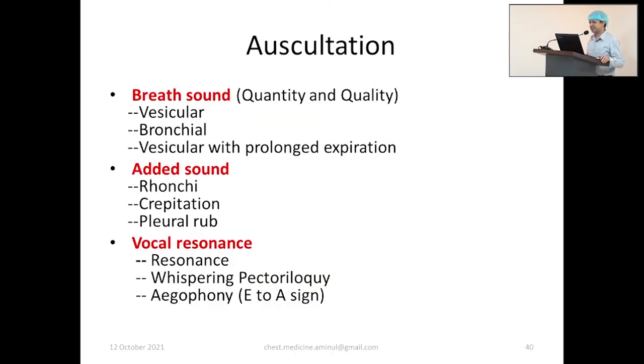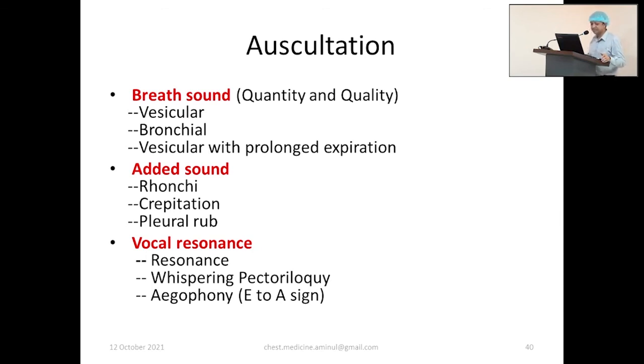Then come to vesicular with prolonged expiration. This finding is very vital. If you get vesicular breath sound with prolonged expiration, you can be sure this is either COPD or asthma. And when there is prolonged expiration, there will be no gap between inspiration and expiration. The expiration will be prolonged, maybe more than 6 seconds.